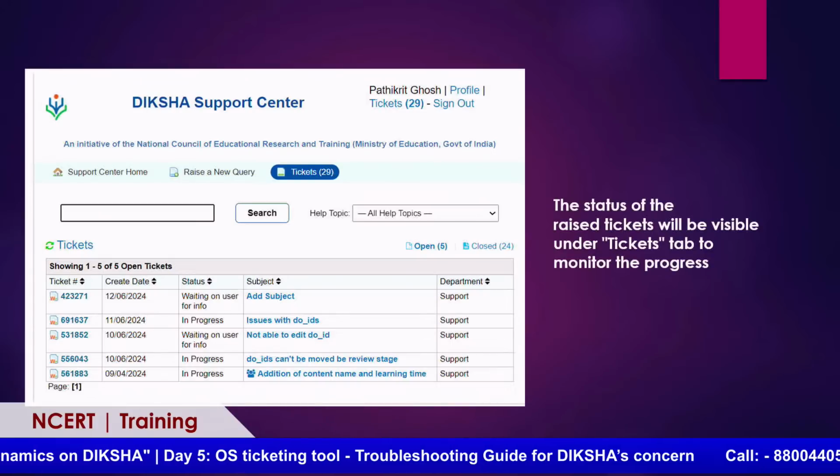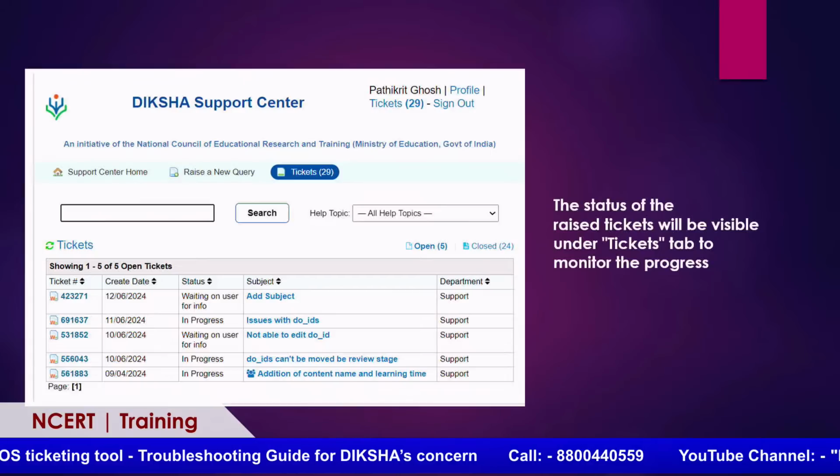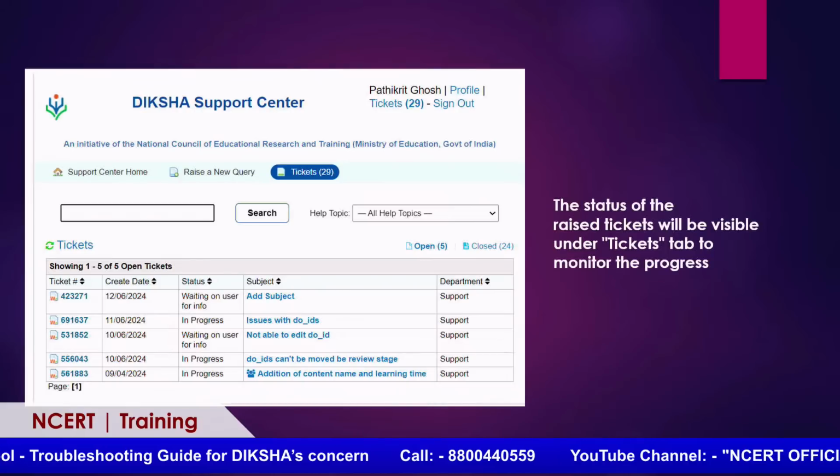Please try to mention your phone number as well. However, the phone number is not mandatory, but we would request you to mention it so that we can contact you after your school hours as well to resolve the issues.